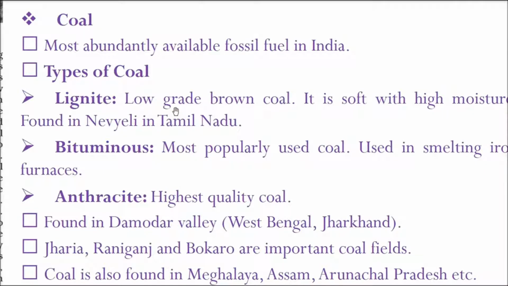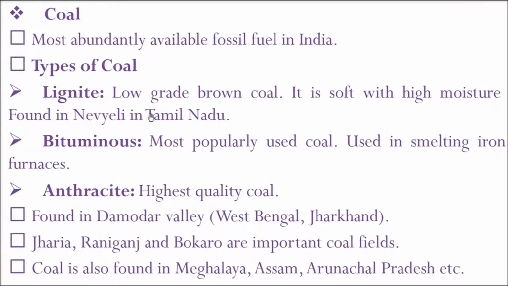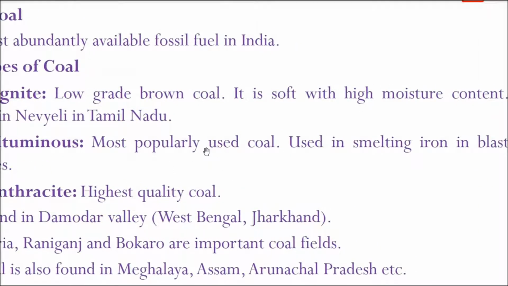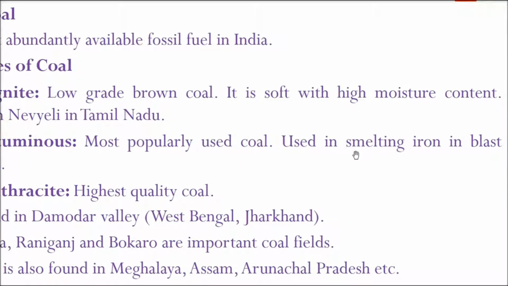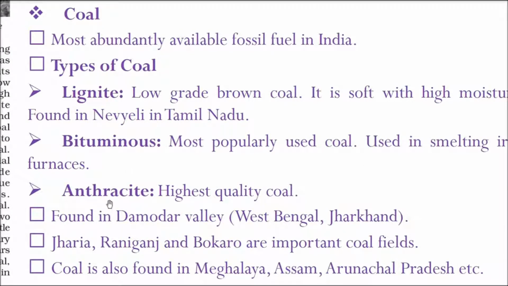So lignite is a low grade brown coal. It is soft, it has high moisture, that is water content, and it is found in various places. One example is Neyveli in Tamil Nadu. Then we have bituminous, the most popularly used coal, used in smelting iron in blast furnaces. Then we have anthracite. This is a high quality coal, a very good type of coal.